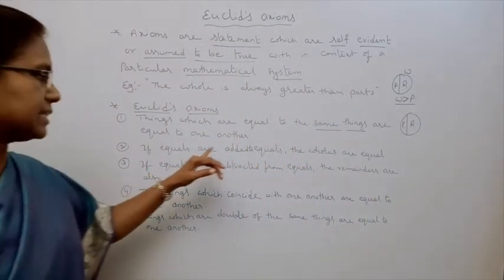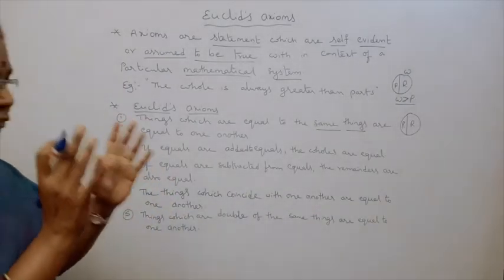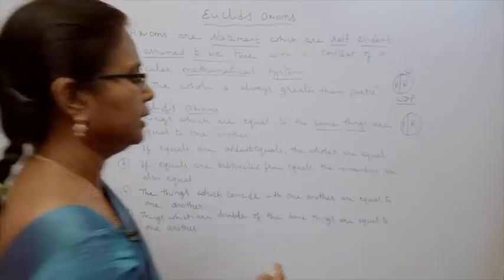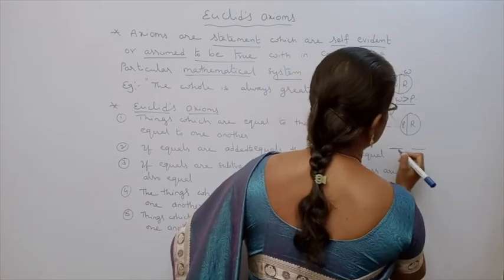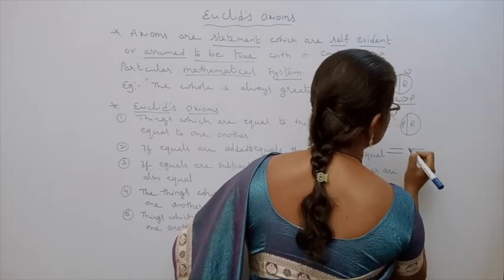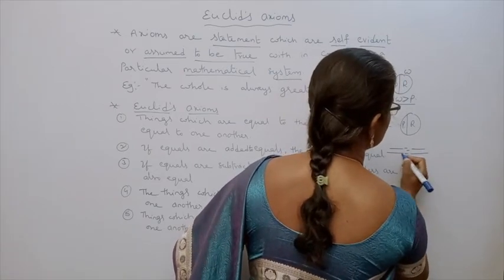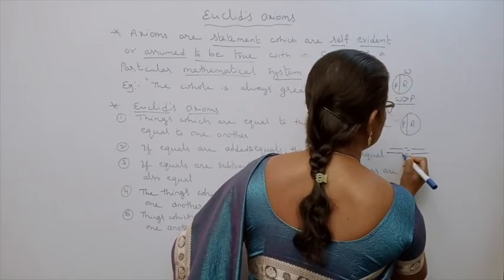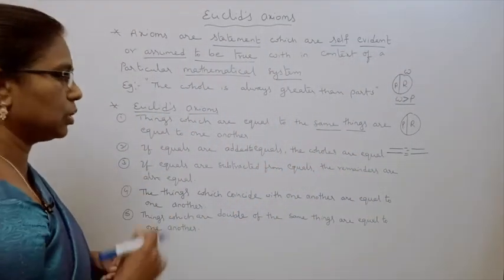Next, if equals are added to equals, the wholes are equal. Suppose two equal parts are there. Then if you add the same parts to those parts, the wholes are also equal. For example, suppose two equal lines are there. If you add the same length to both lines, then those two lines are also equal. If you add any part to equals, the wholes are also equal.